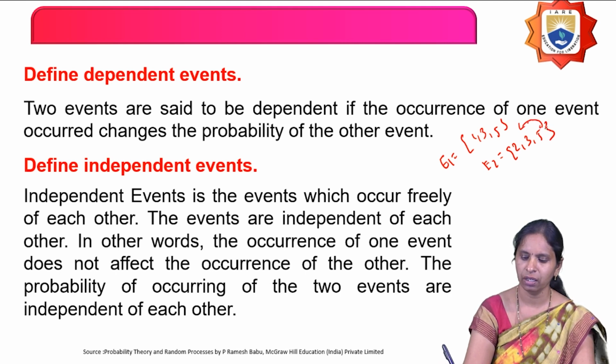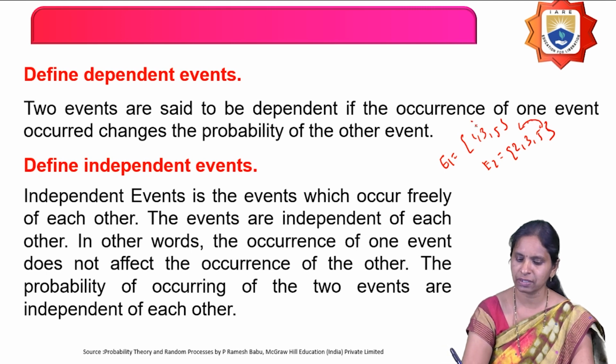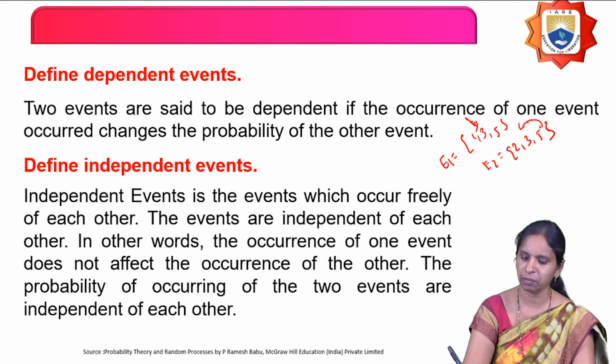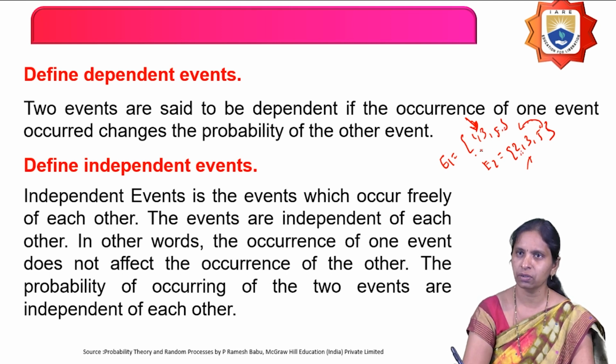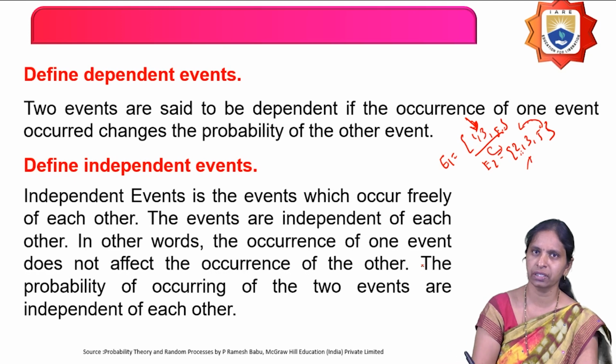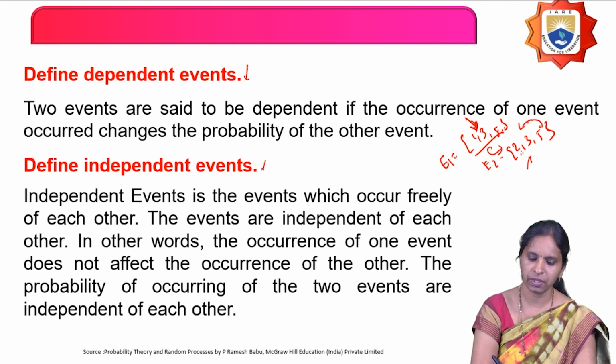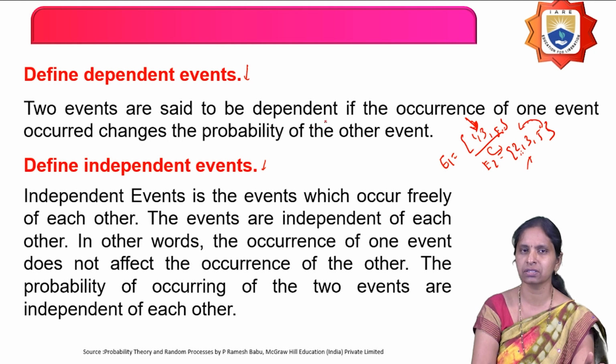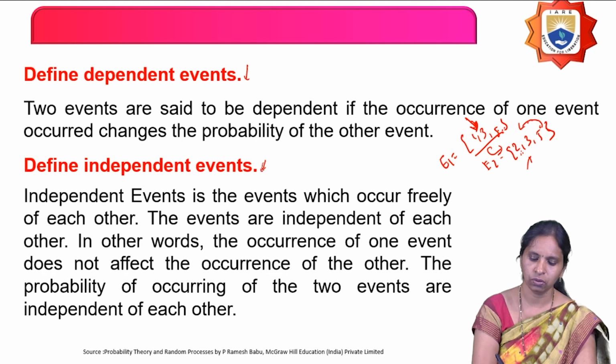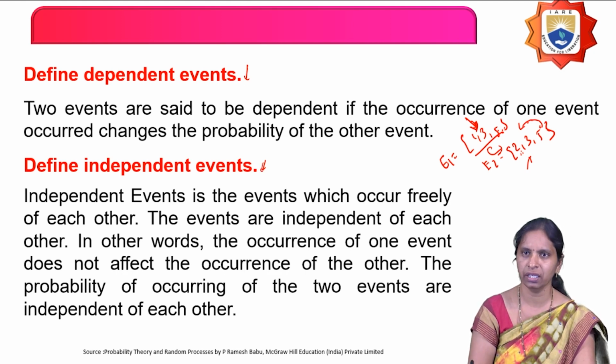Now E1 and E2 are said to be dependent events, because if I select number 3 in the die, then in the event E2 I can't select it. Therefore these two events are said to be dependent events. The occurrence of one event is depending upon the occurrence of the other event. And the next definition is independent events. It is exactly opposite to dependent events. If the occurrence of one event is not depending upon the occurrence of the other event, then those events are said to be independent events.